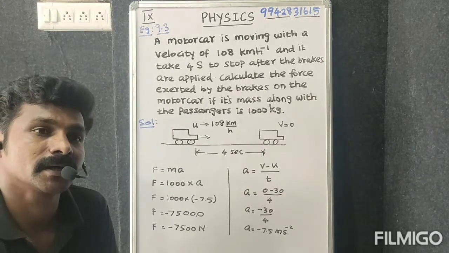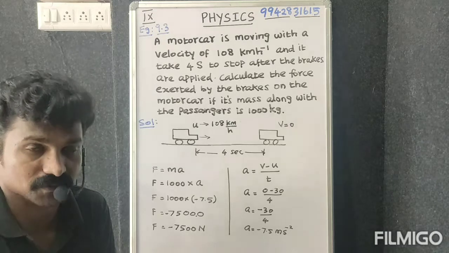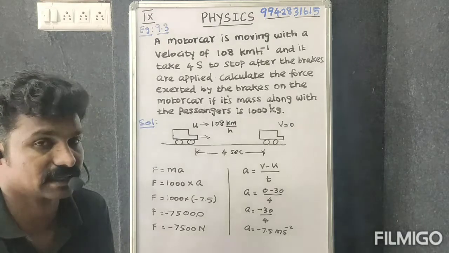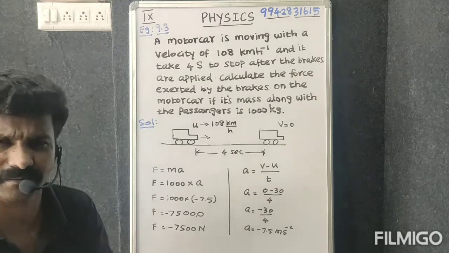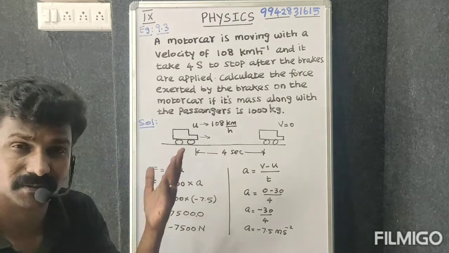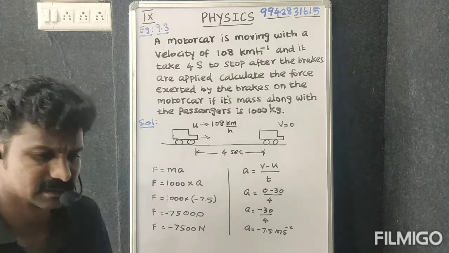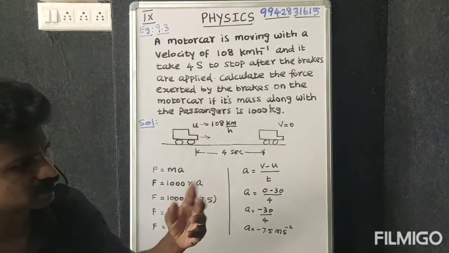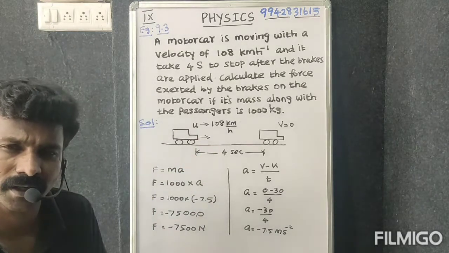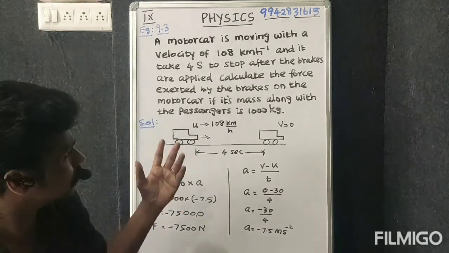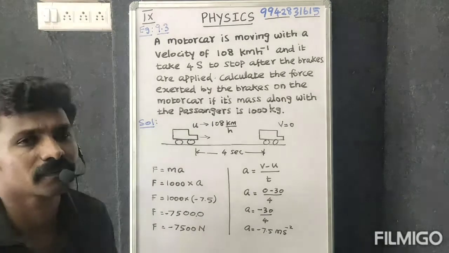Generally it is easy to calculate the force if the acceleration is positive. The mass value is simply given, like in the previous question 9.2. Mass value is given, acceleration is given, so mass into acceleration, we can get force. That's all. But now we are going to discuss negative force.